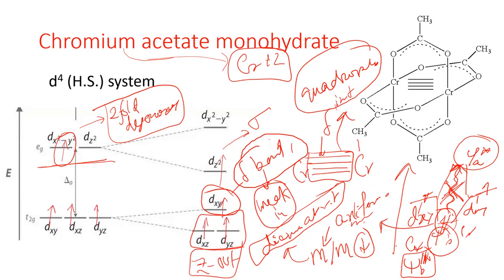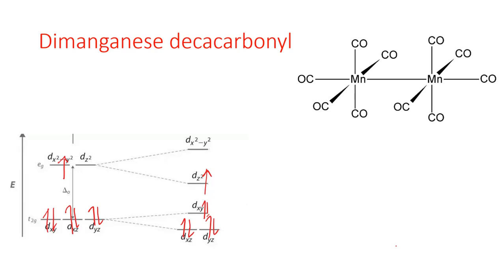Okay, now we will move to the next example and this would be the last example of anti-ferromagnetic coupling through direct metal-metal interaction. We have just mentioned this as dimanganese decacarbonyl, meaning Mn2(CO)10. So now again we have to first consider the oxidation state of manganese. So the oxidation state of manganese is 0, right?